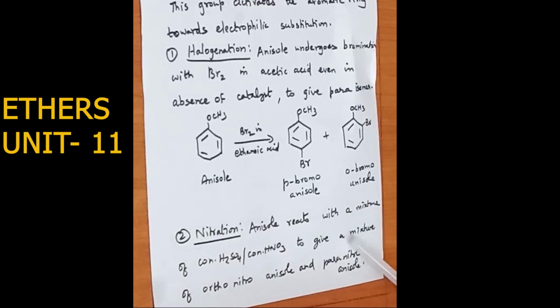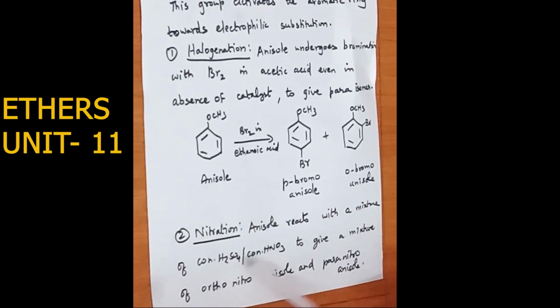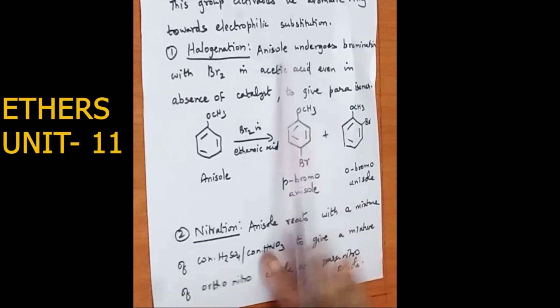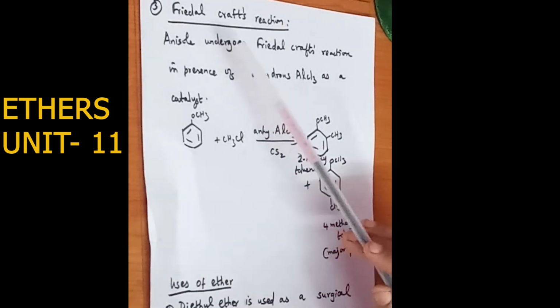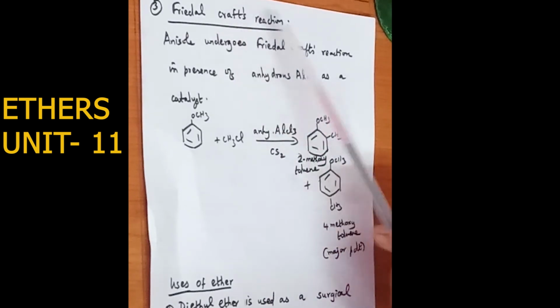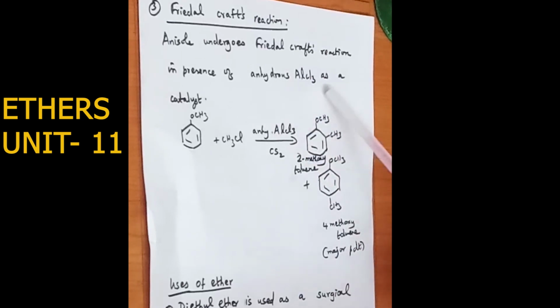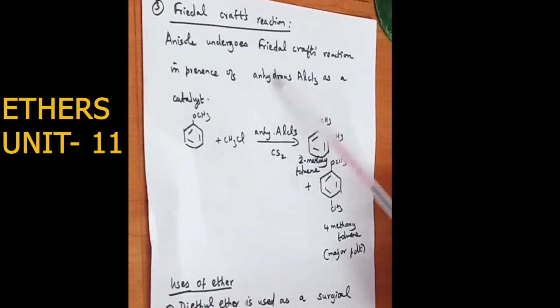Next, in nitration, when heated with the nitrating mixture, which is a mixture of concentrated nitric acid and concentrated sulfuric acid, it gives a mixture of ortho-nitro-anisole and para-nitro-anisole. Next, the third reaction in aromatic electrophilic substitution is the Friedel-Crafts reaction. Anisole undergoes Friedel-Crafts reaction in the presence of anhydrous aluminum chloride as catalyst.